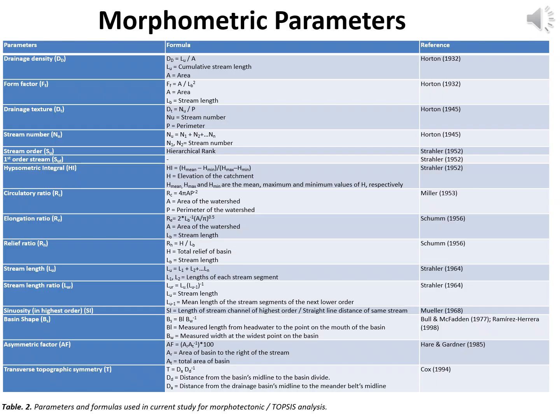This table summarizes the parameters used in morphotectonic analysis, such as form factor, hypsometric integral, and asymmetry factor. Each parameter captures terrain shape, uplift rates, and drainage asymmetry, providing quantitative inputs to the TOPSIS model.